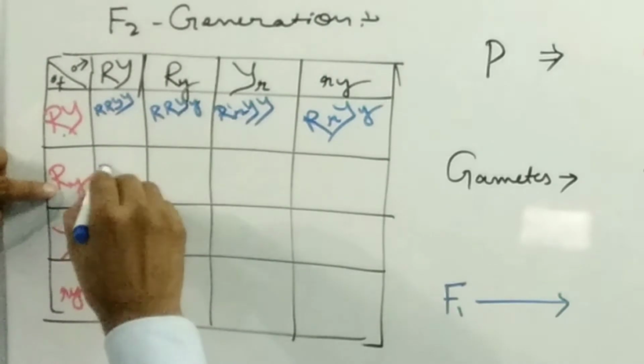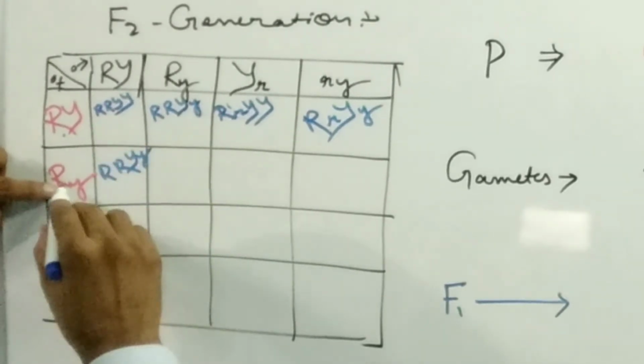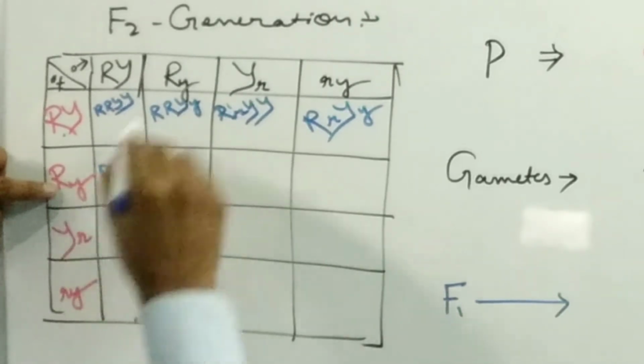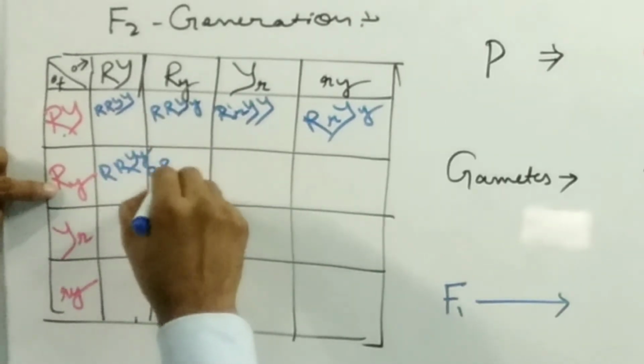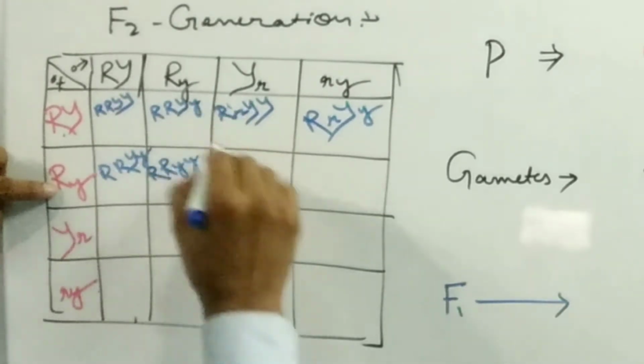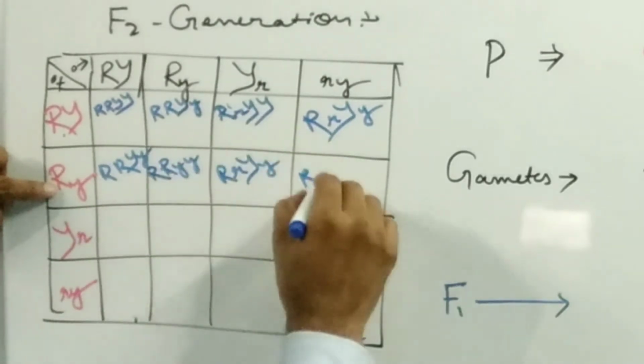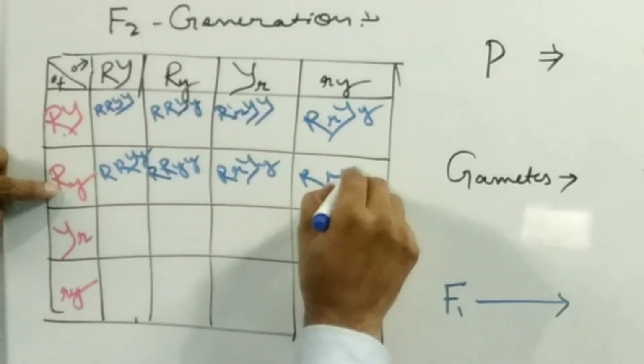Here, capital RR, capital Y small y, then capital RR small yy. Here capital R small r, capital Y small y. Here capital R small r, small yy.